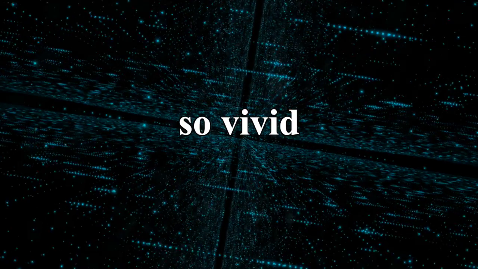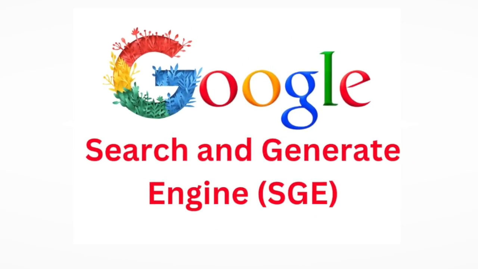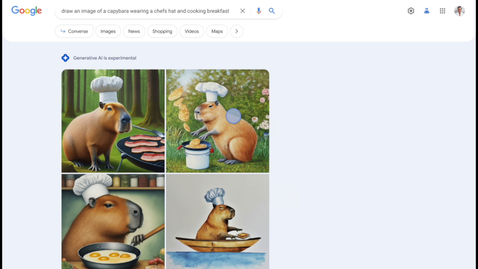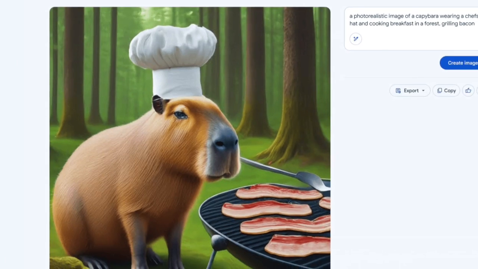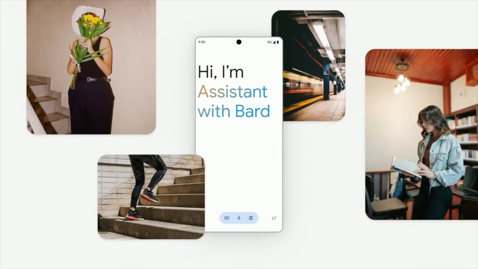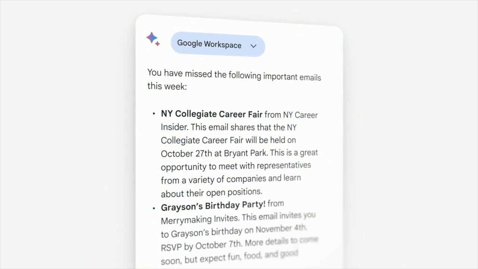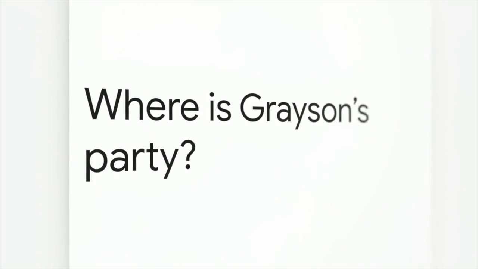Ever had a dream so vivid it felt real? Well, Google SGE, or Search and Generate Engine, introduces a new AI image generator that makes fantasy a reality without the fluff. Bid farewell to the days of endless scrolling in search of the perfect image, as Google SGE joins forces with Bard to introduce a game-changing feature that's akin to having a personal artist right within your search bar. With just a few keystrokes, you're no longer merely searching for images, you're crafting them.